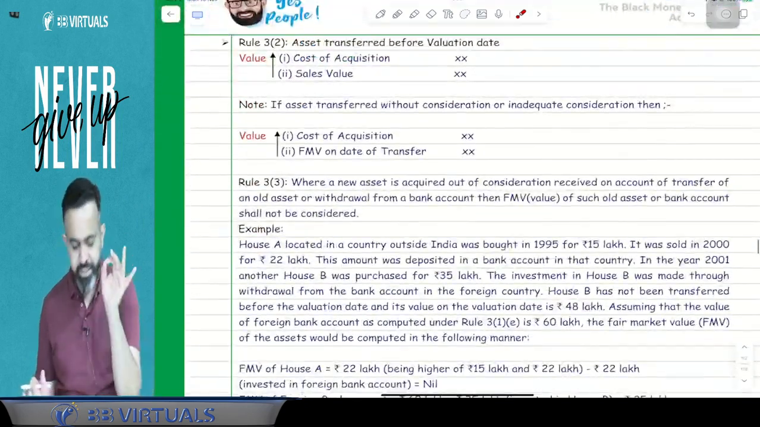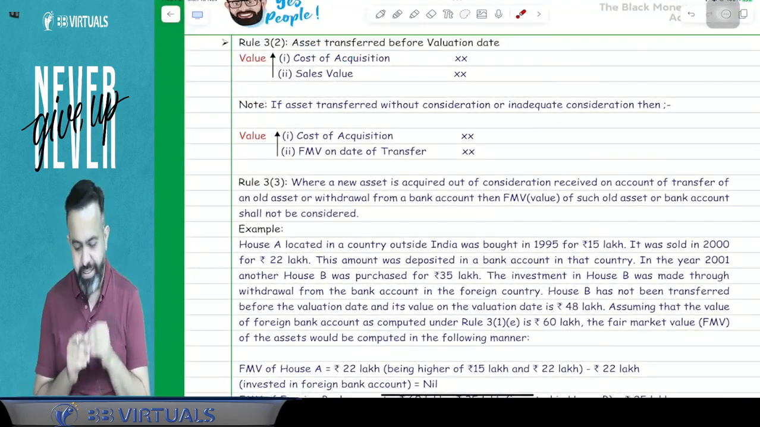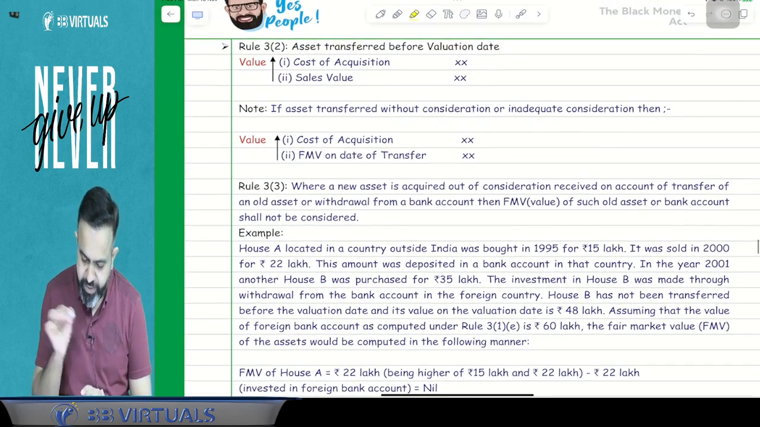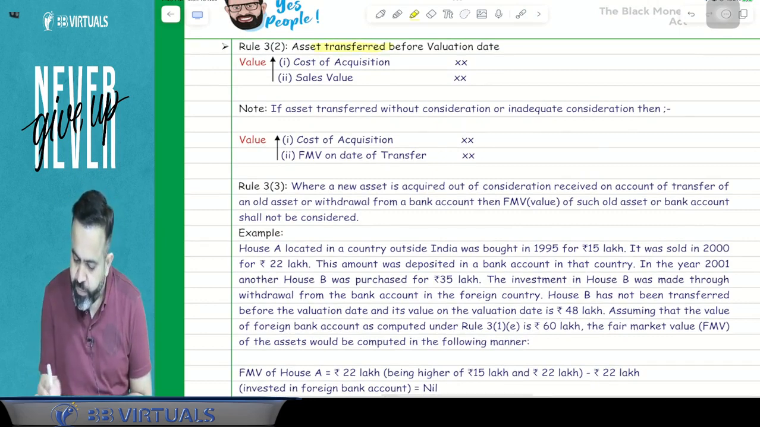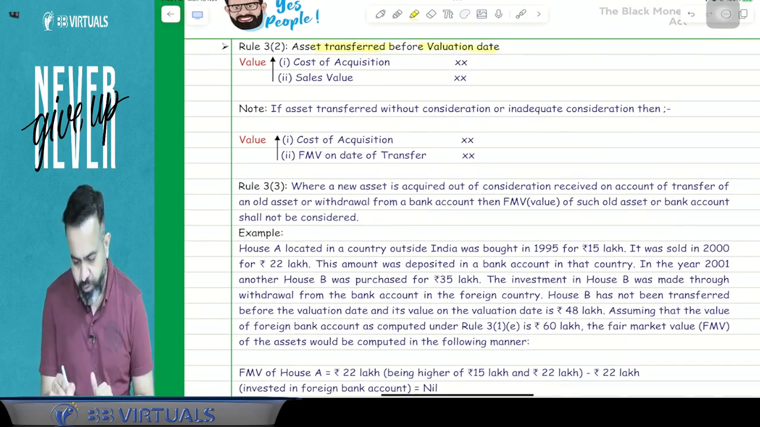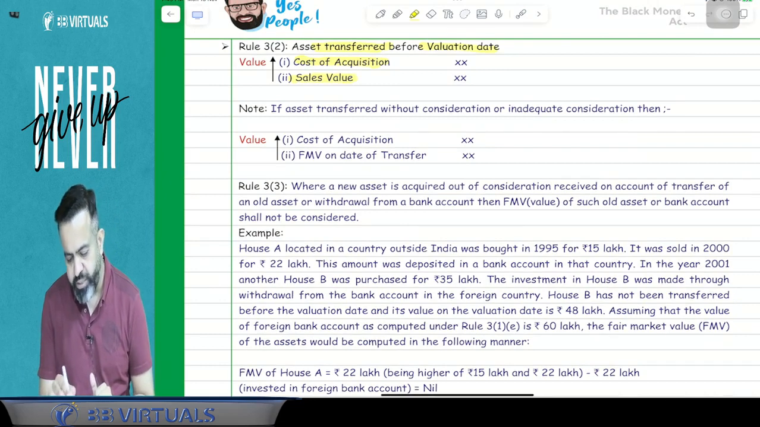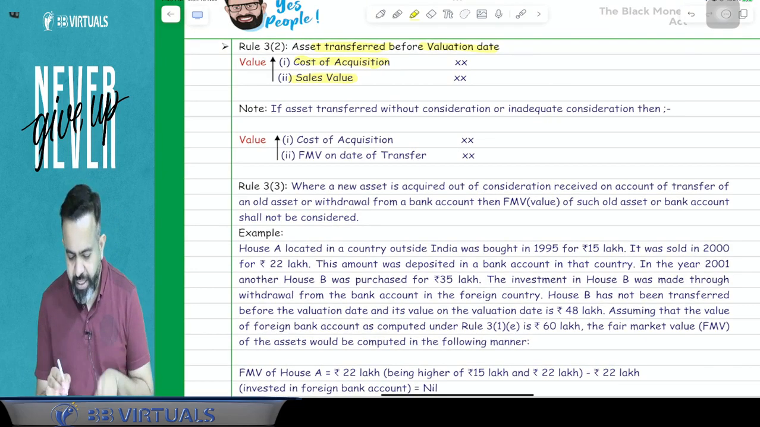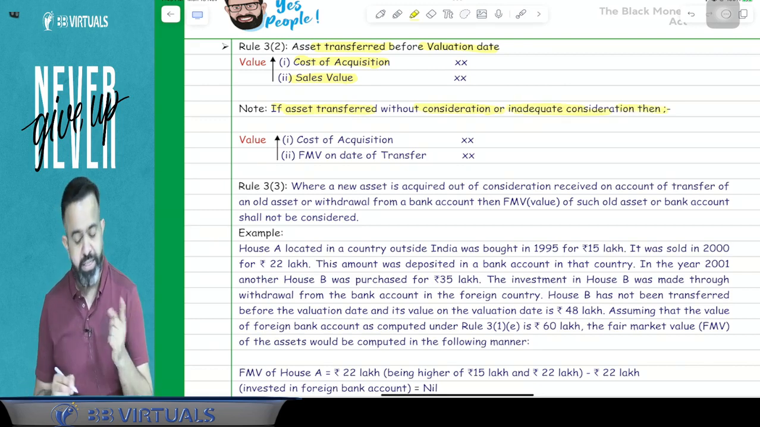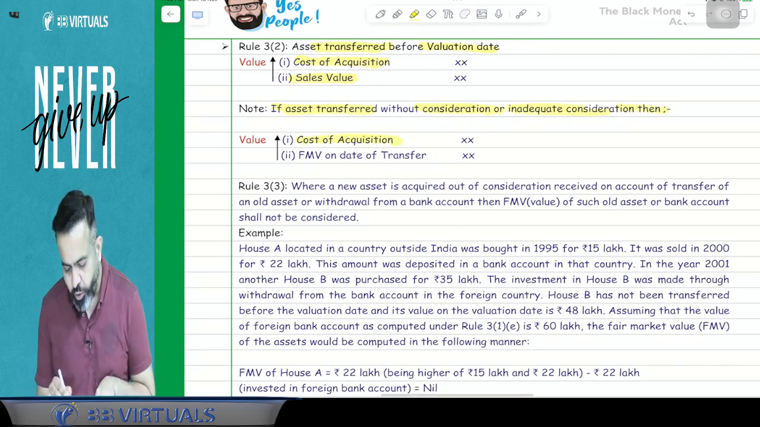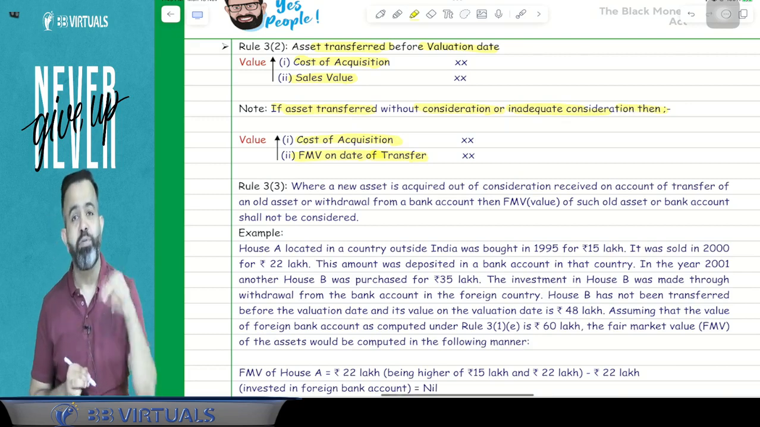So this is rule number 3.2. So what does rule number 3.2 say? Try to understand. This is very interesting. If an asset is transferred before the valuation date, then whatever the cost of acquisition or sales value, whichever is higher. But guys, if the asset is transferred without consideration or inadequate consideration, then the cost of acquisition or FMV on the date of transfer, whichever is higher.